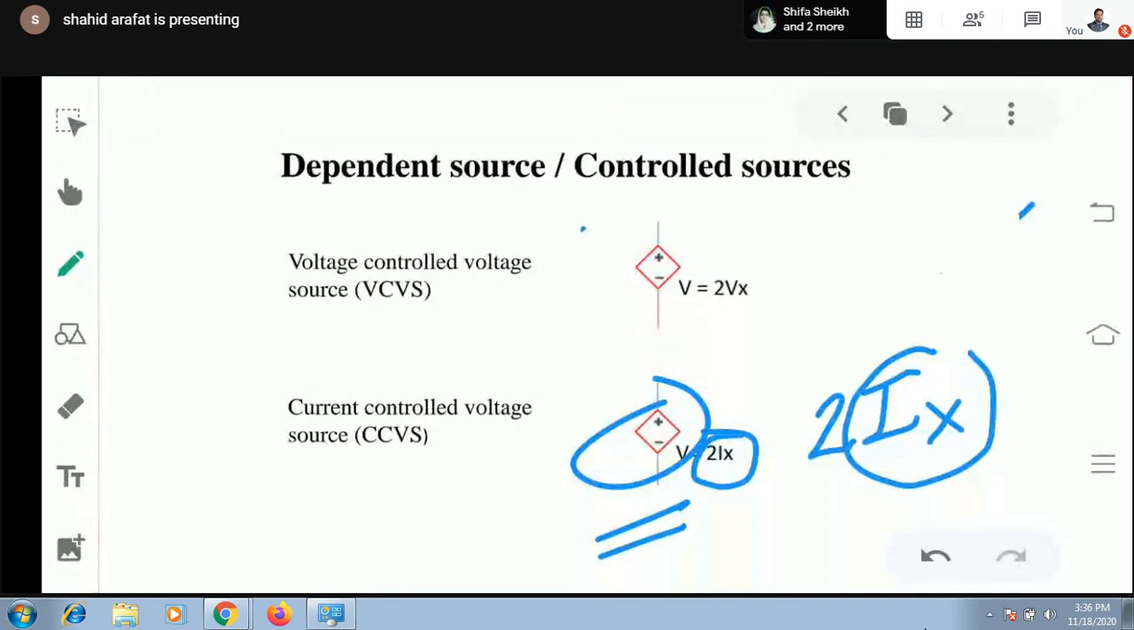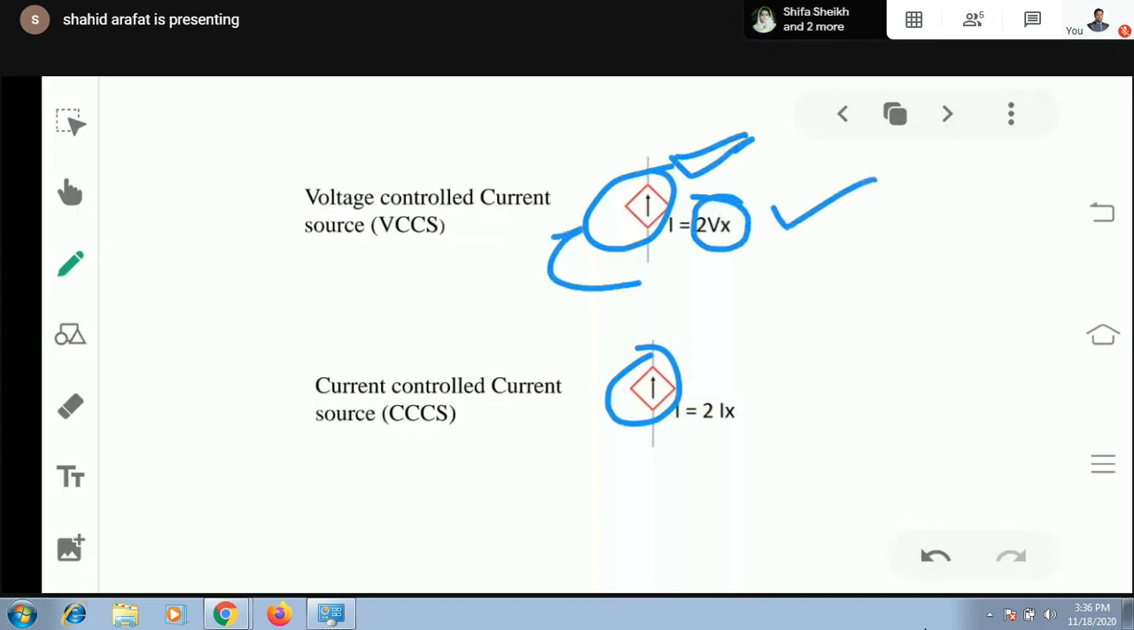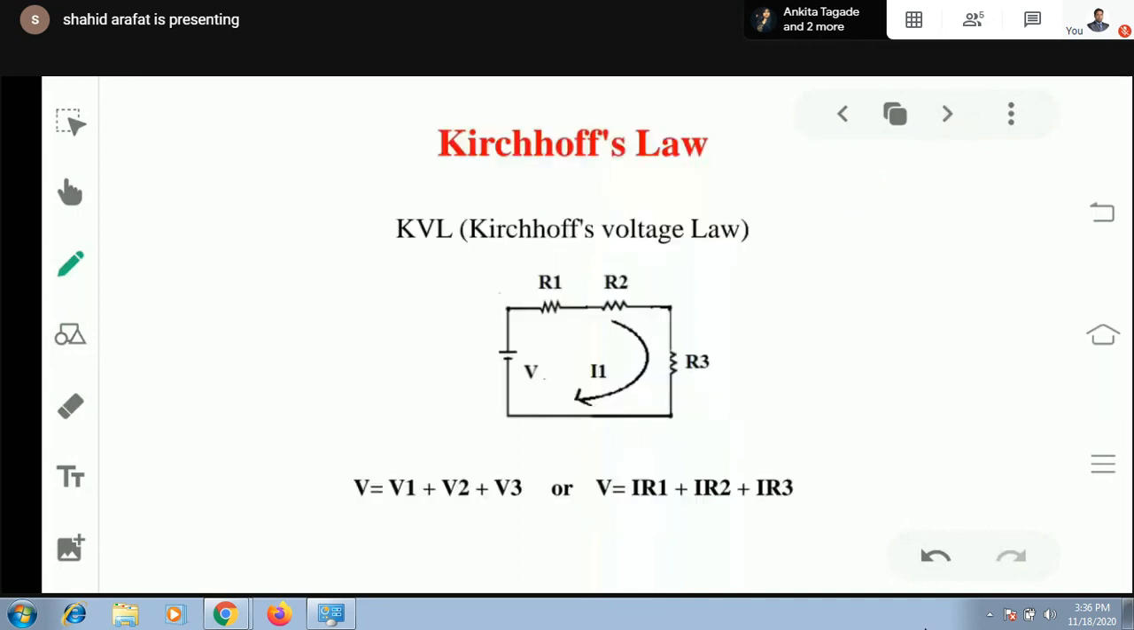Similarly, you can have a voltage controlled current source. It's a current source by seeing the arrow marking. This is also a current source, but the first one is being controlled by voltage Vx, means it's a voltage controlled current source. Then this one is a current controlled current source. Simple, 4 types of category.